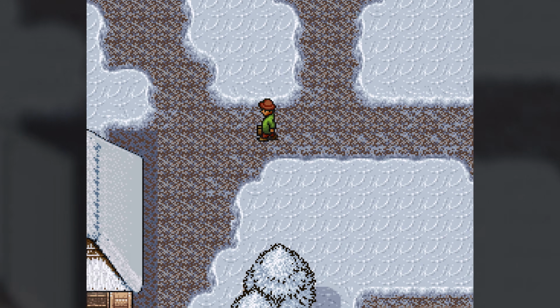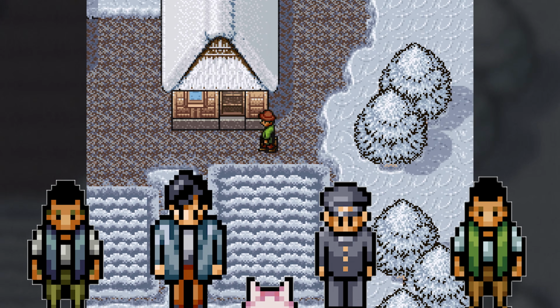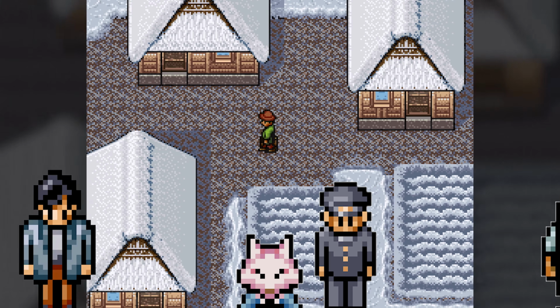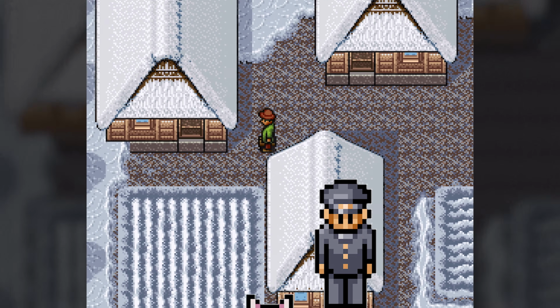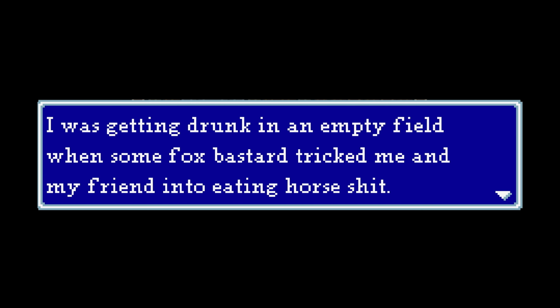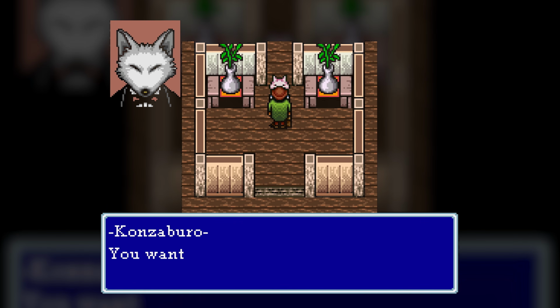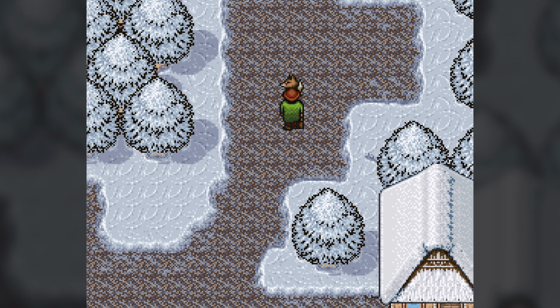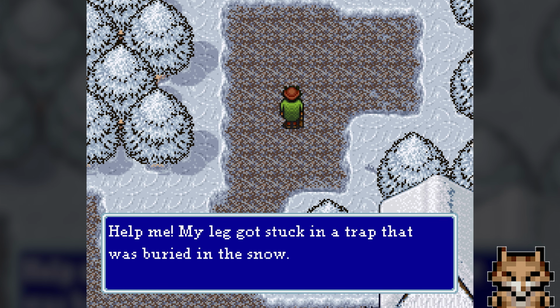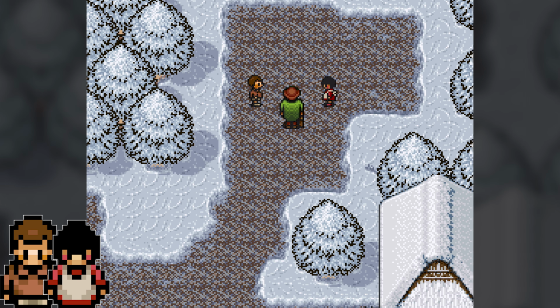We go back to the town beside the fox village to learn that last night the young men encountered the foxes while drunk, and the foxes tricked one of them into eating horse feces. Furious, the young men vow to catch a fox and take revenge. Meanwhile, Konzaburo still won't take us to the fox village, but after leaving the shrine, we find a young fox with its leg stuck in a trap. With the help of Shiro and Kanko, we release the fox, who runs off into the woods.